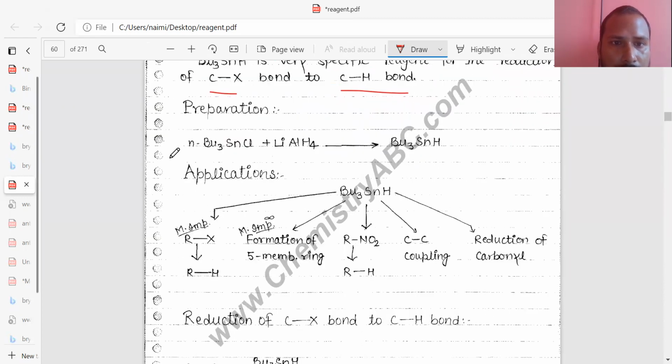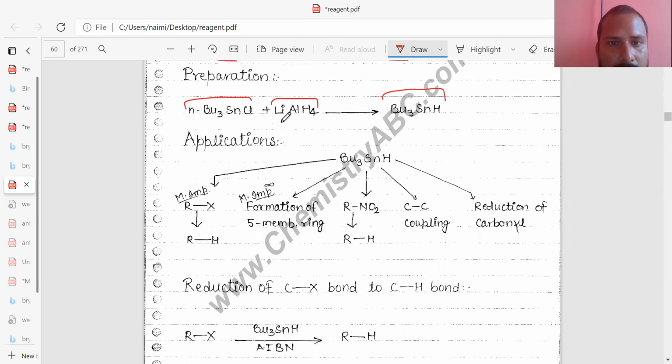Preparation involves tertiary butyl halides and lithium aluminum hydride, and it gives the tertiary butyl hydrides. So in this you can see there is a need of tertiary butyl halide and lithium aluminum hydride, and there is a specific temperature and a selective solvent for conversion of this. So you can obtain the tertiary butyl hydrides.